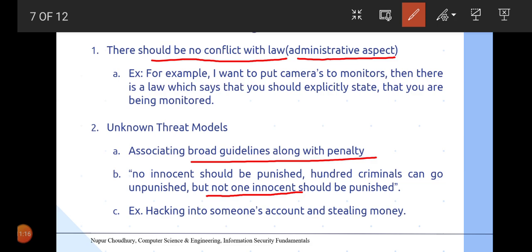The second scenario may be that whatever password he has used is being shared with others unknowingly or unintentionally. And the third scenario may be that because he has used a very weak password, someone has hacked into his system. So it cannot be identified exactly who is an innocent person and who is a criminal while that money is being stolen.